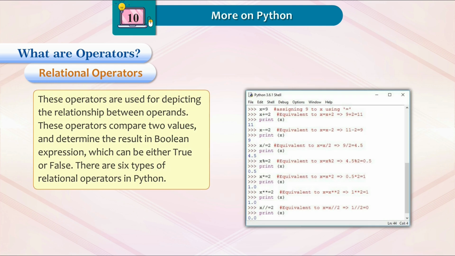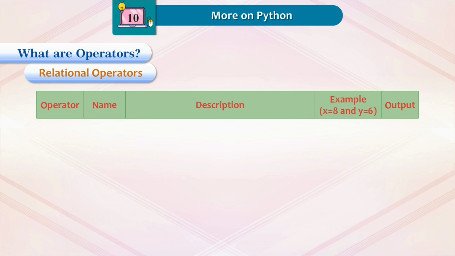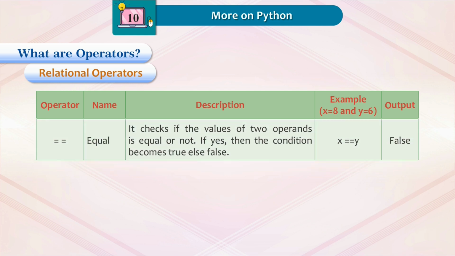Relational operators. These operators are used for depicting the relationship between operands. These operators compare two values and determine the result in a Boolean expression, which can be either true or false. There are 6 types of relational operators in Python. Operator, name, description, example with x equal to 8 and y equal to 6, output. Equal. It checks if the values of two operands are equal or not. If yes, then the condition becomes true, else false.